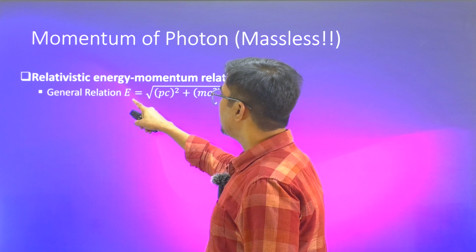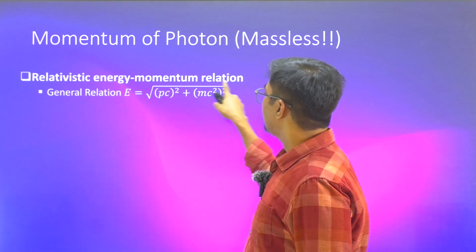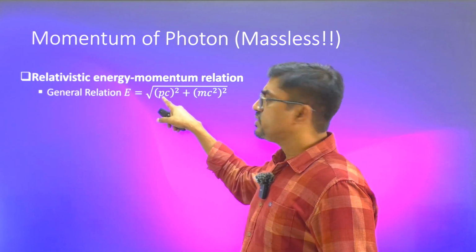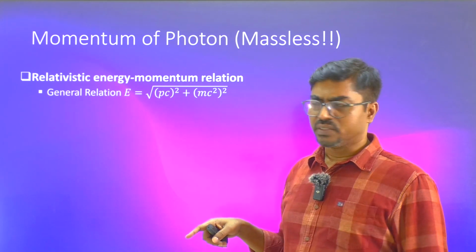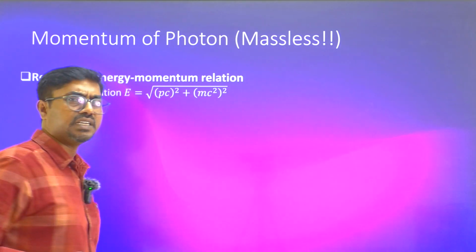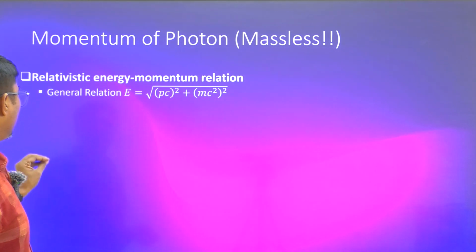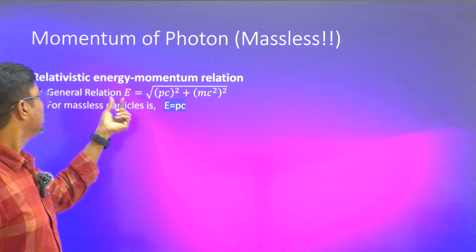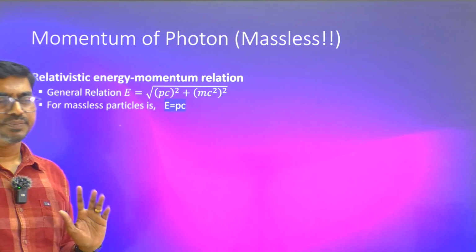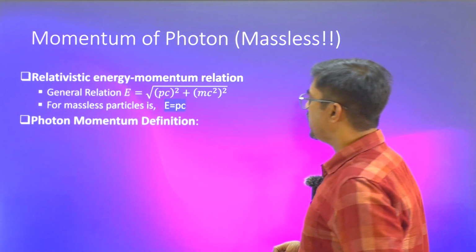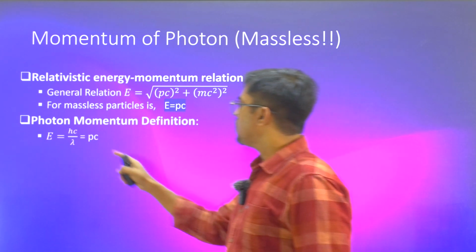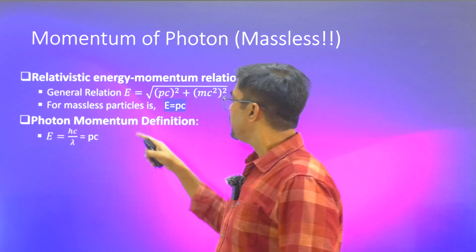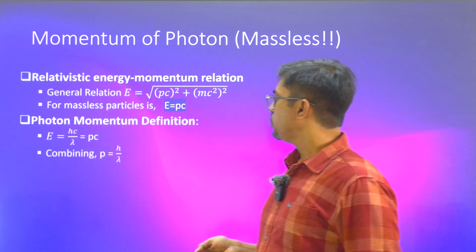A general formula is this: energy carried by any object is equal to the square root of (Pc) whole squared plus (mc squared) whole squared. Here P is the linear momentum and m is called the rest mass. Using this, you can calculate energy. The derivation I'm not going to discuss here. But if you consider a massless particle, you put m equal to 0 here, this term will get cancelled, and the total energy will come out to be only Pc. We also know from the photon theory of light proposed by Einstein, energy is equal to hc by lambda. By equating the energy from both relations, hc by lambda and Pc, you will see that P will come out to be equal to h by lambda.